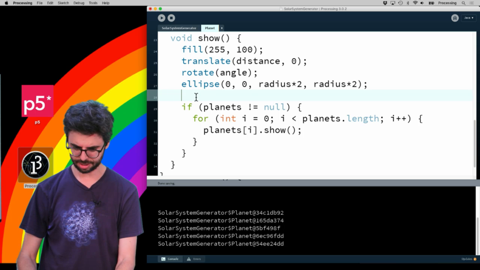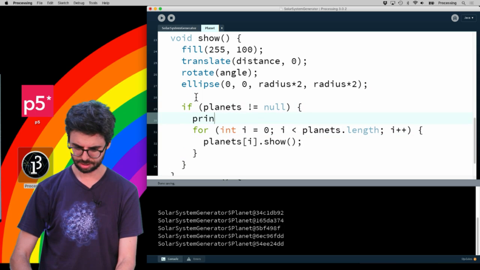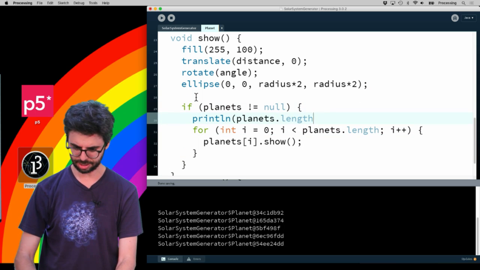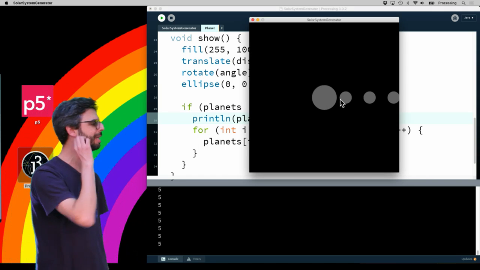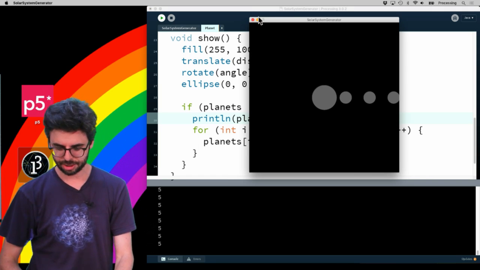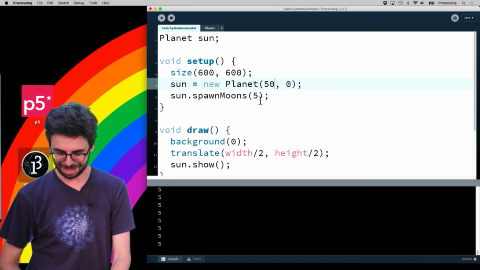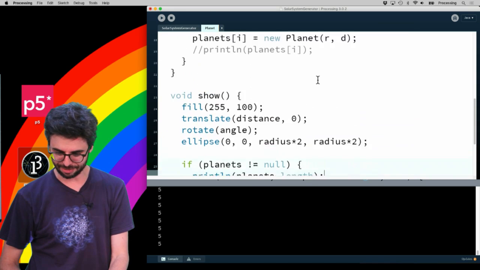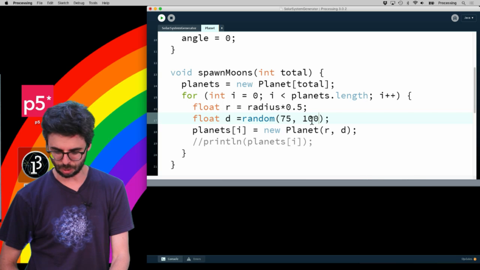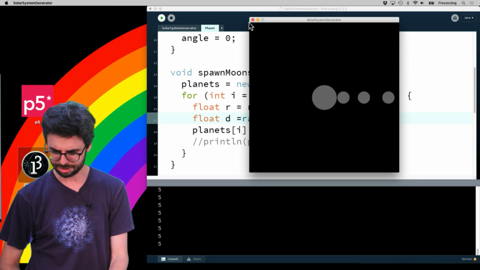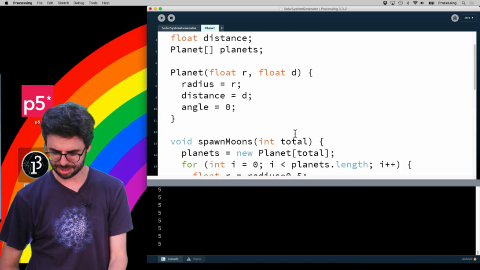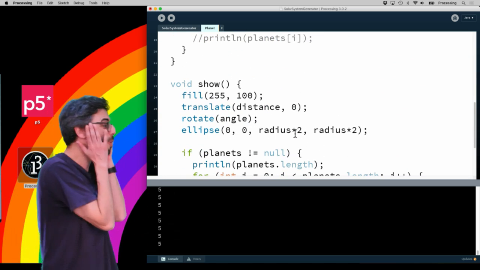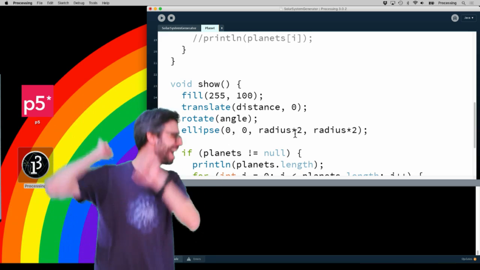Let's take a look at planets.length. 5. Okay, I think I'm being silly because they're getting spawned off the screen. So we're not seeing 5. Sorry about that. That seems kind of obvious to me now. So let's just randomly put them between 75 and 100. Did I do the distance? Oh, of course. Oh, yay.